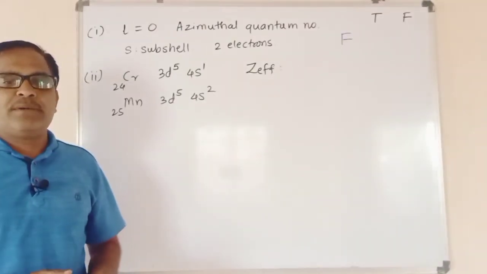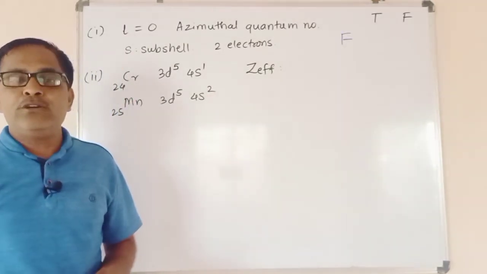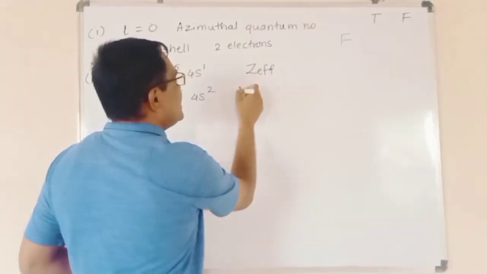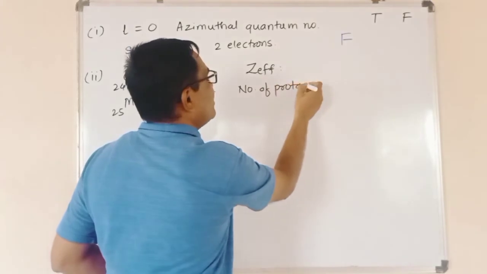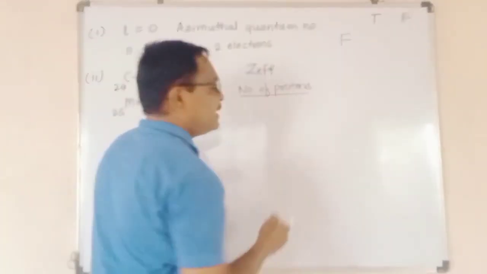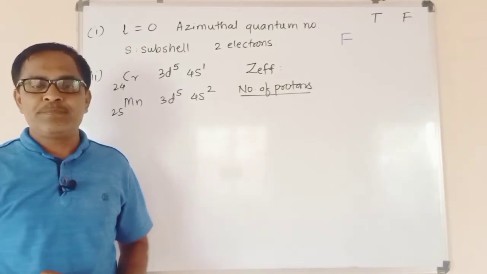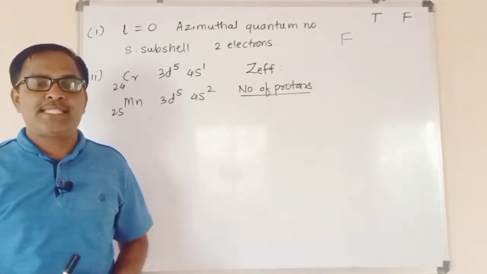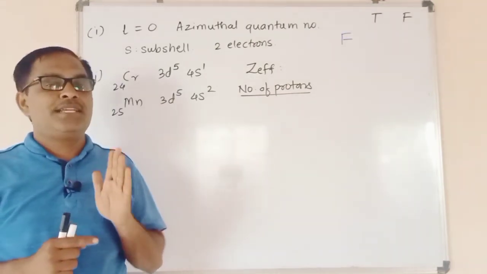Remember that Z effective is the effective nuclear charge, and it always depends on the number of protons present in the nucleus. It never depends on the number of electrons. Therefore, we must know that the effective nuclear charge is always decided by the number of protons in the nucleus, not by the number of electrons in the subshell.